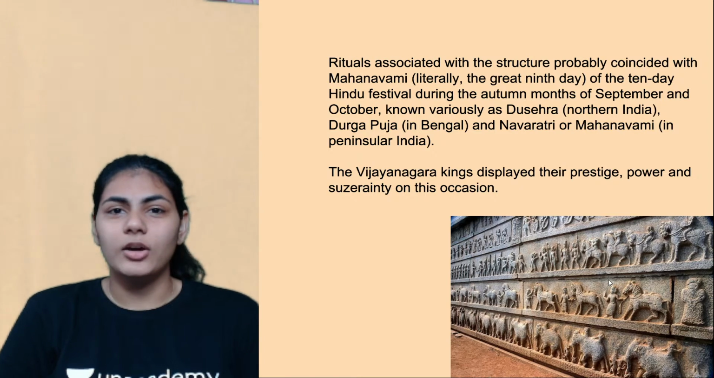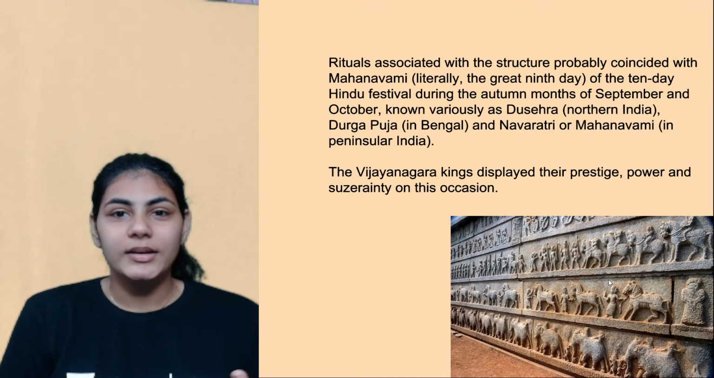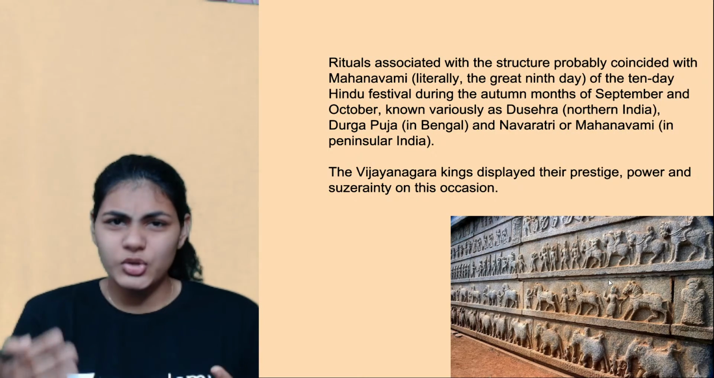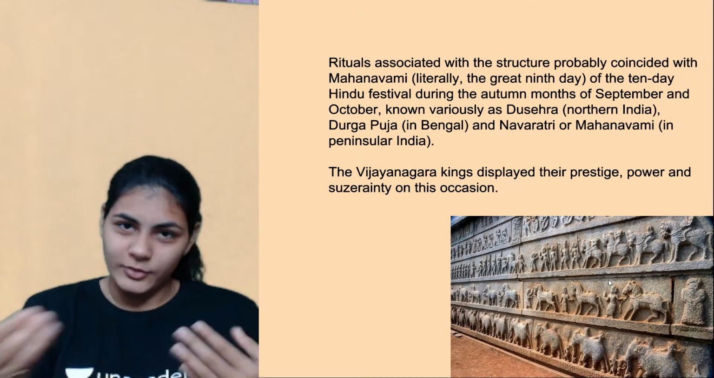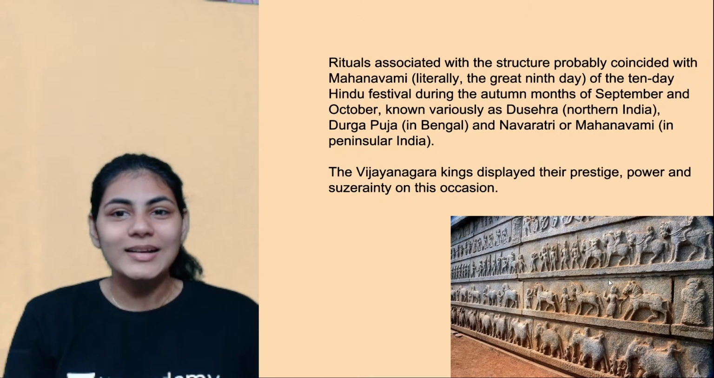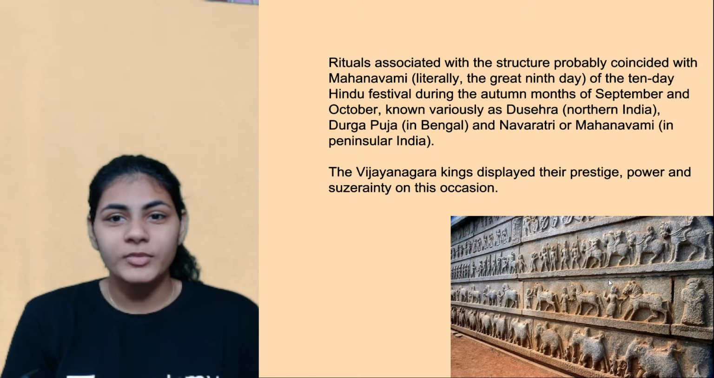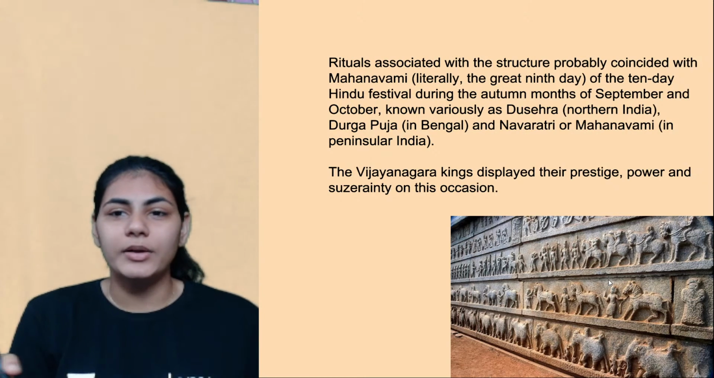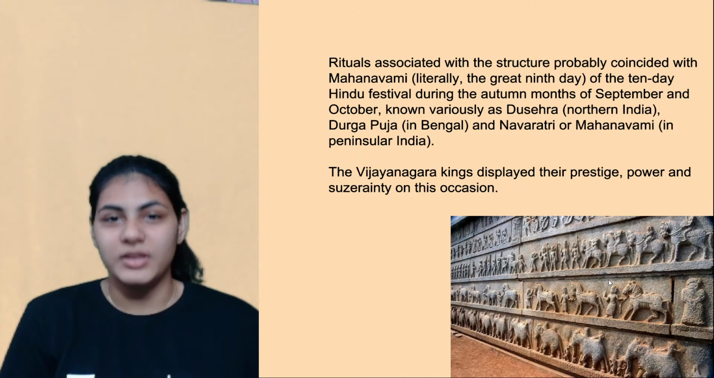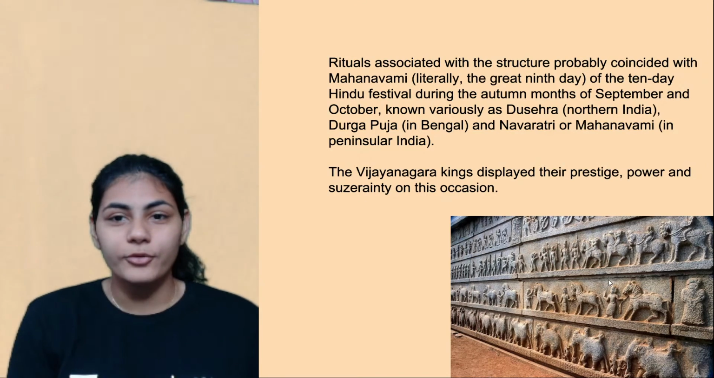So now archaeologists and historians have come to a conclusion that it relates to the 10-day Hindu festival, which usually comes in September-October, which happened very recently for us, 2 days back, called Dashara. It's called Dashara in northern India. In Bengal it's called Durga Puja, right? And in the southern peninsula part of India, it's called Navaratri or Mahanavami. So now we all know where the word Mahanavami in Mahanavami Dibba came from, right?